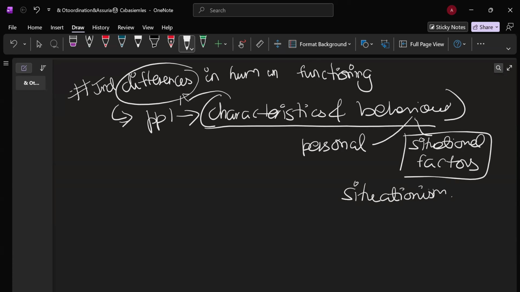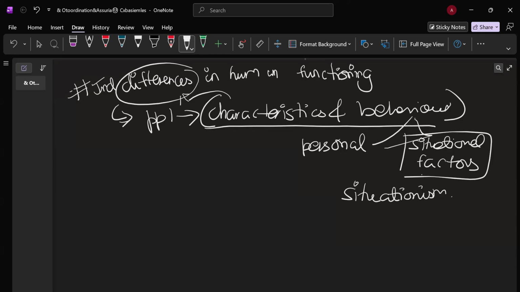Consider an example: an aggressive person behaves submissively in the presence of their boss. The situation over here is the presence of the boss. The aggressive person may behave aggressively anywhere else, but because of a situational factor, the presence of the boss, the person is behaving submissively.